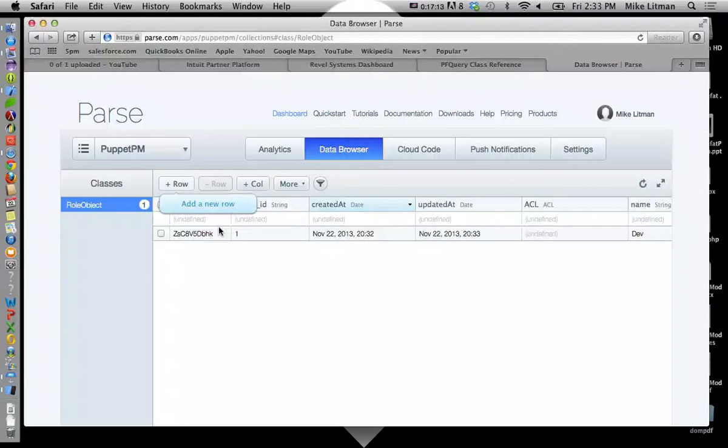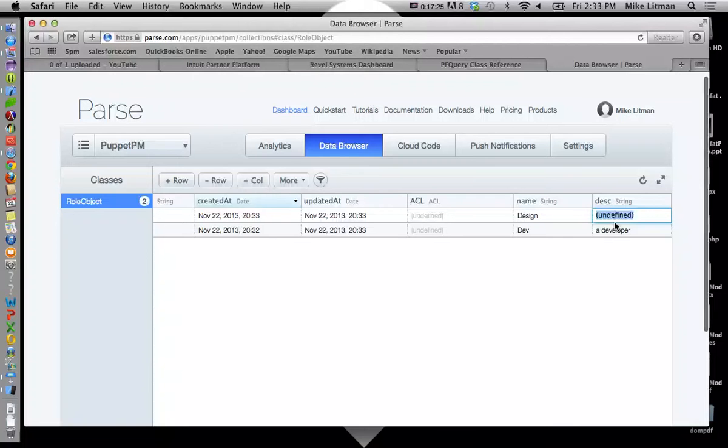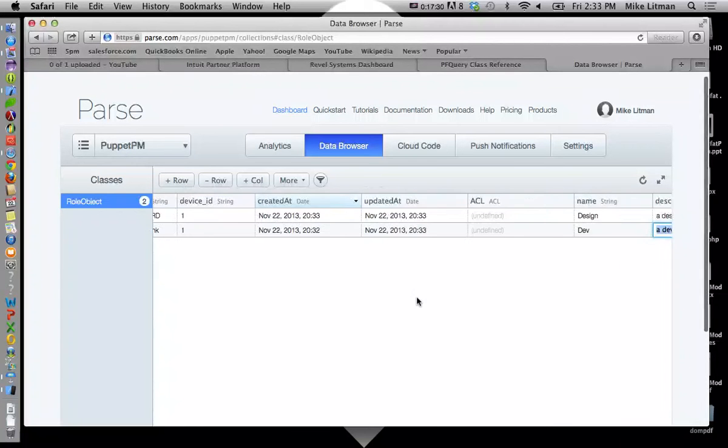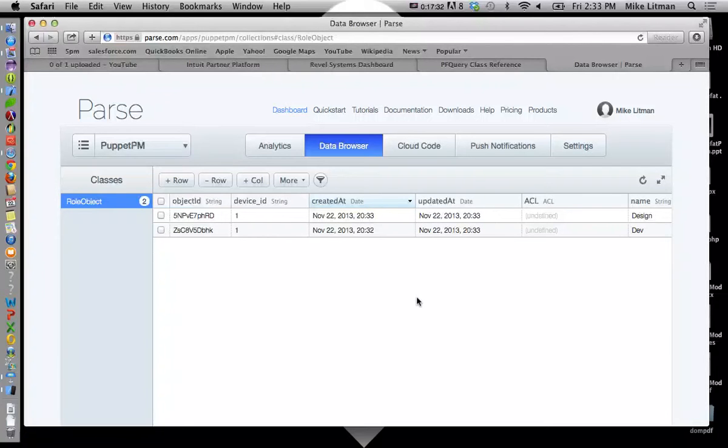We'll go ahead and add another row. Also with device ID 1. Name, design, description, a designer. Okay, so imagine that we just had somebody come in and download Puppet PM, and they created a couple of roles on their app.